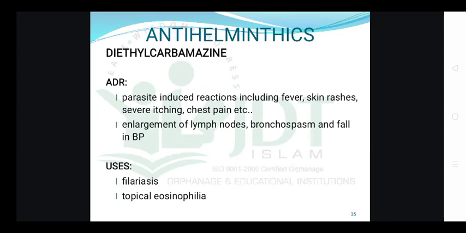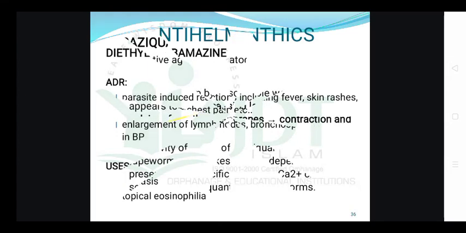Now, what are the ADRs? Parasite-induced reactions including fever, skin rashes, severe itching, chest pain, etc. Enlargement of lymph nodes, bronchospasm and fall in BP. And it is used in filariasis and tropical eosinophilia.